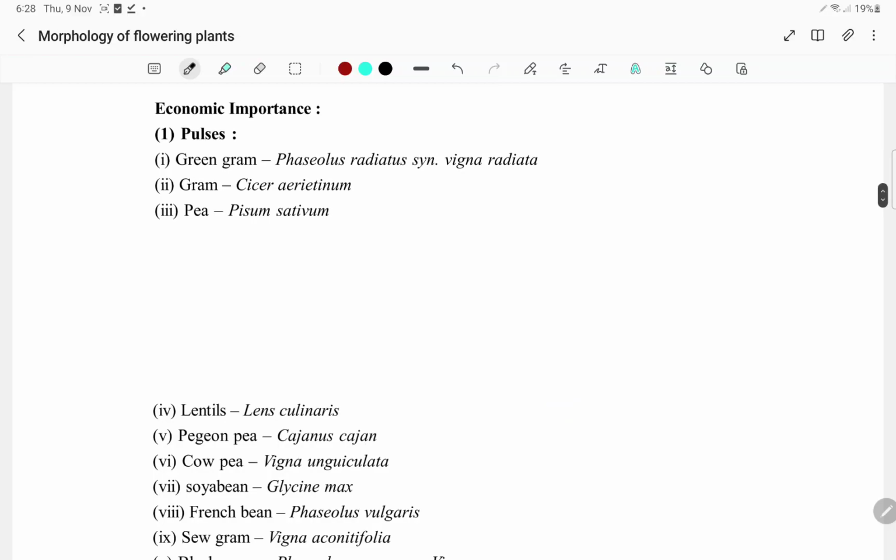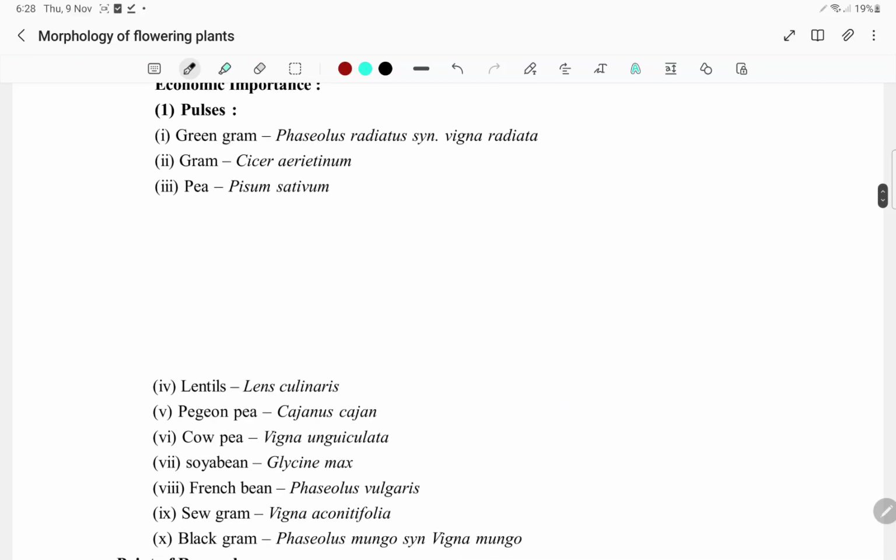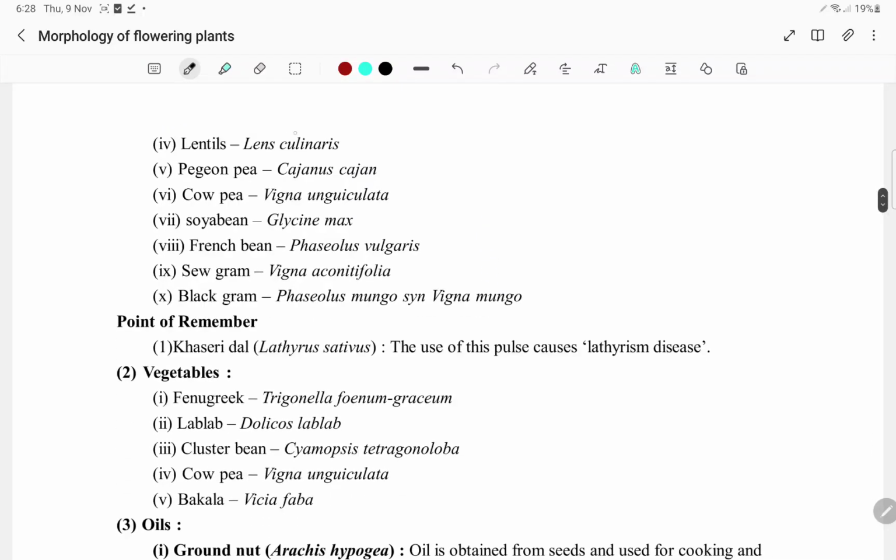Coming to the economic importance, pulses: Phaseolus radiatus, Vigna radiata, green gram. Cicer arietinum, gram. Pisum sativum. Lentils, Lens culinaris. Pigeon pea, Cajanus cajan. Cowpea, Vigna unguiculata. Soya bean, Glycine max. French bean, Phaseolus vulgaris.